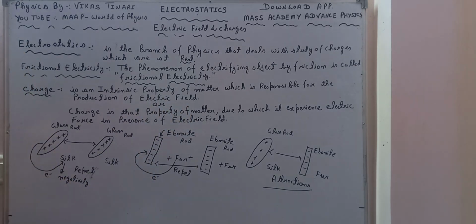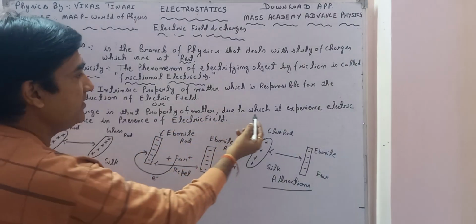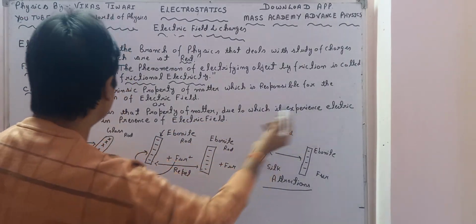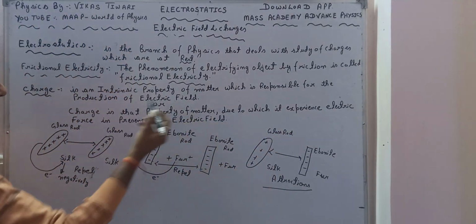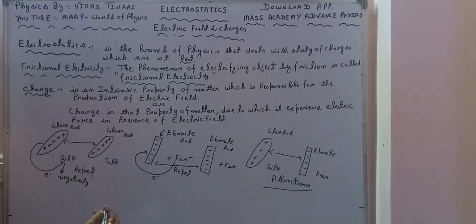Again, there is one more definition for charge. Charge is that property of matter due to which it experiences electric force in the presence of an electric field. Let me elaborate this point so that these two definitions become clear. Later on we will elaborate on what electric field and forces are. Suppose there is some charge. Whenever there is a charge, there is an electric field around it.